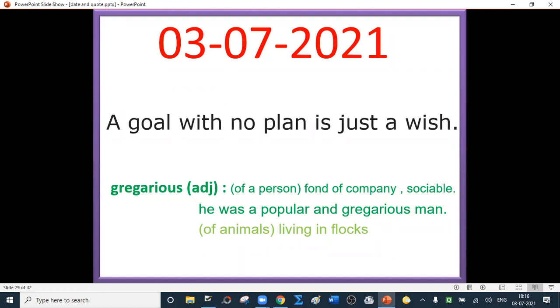Today's word is gregarious. Regarding a person: fond of company, sociable. He was a popular and gregarious man. Regarding animals: living in flocks.